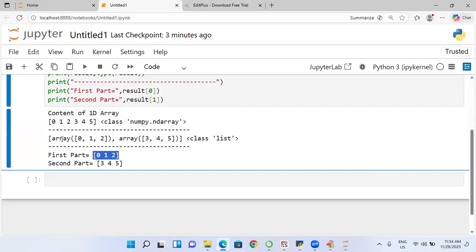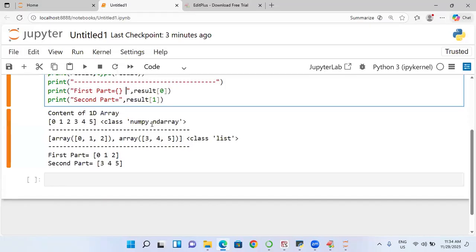So these parts are called which type? ND array. And the type is equal to, here also I will write it: result of 1, comma, type of result of 0. Here also I'll write type of result of 1.